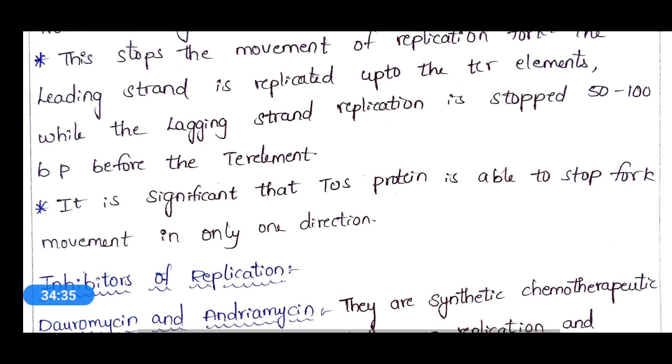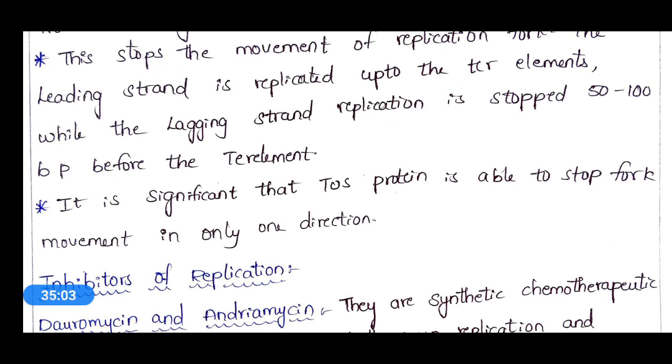Leading means it will work in the 3' to 5' direction, and lagging means 5' to 3' direction. The process is the same, but what is the major difference between leading and lagging? The movement or the direction. The leading strand is a continuous process, whereas the lagging strand is a discontinuous process.